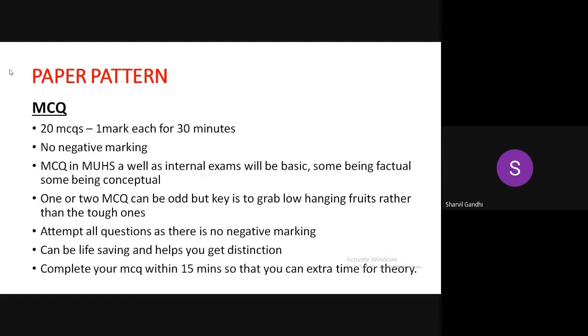For example, MCQs can be life saving as well. Sometimes a tough paper comes, and then the MCQs save you and also help you get a distinction. So it's advisable that you complete your MCQs within the first 15 minutes, because you will get the question paper and answer sheet along with the MCQs. So if you complete within 10 to 15 minutes, you will get 15 minutes extra for your theory questions. So yeah, next.